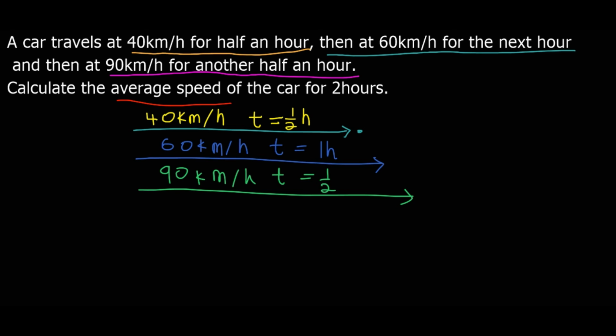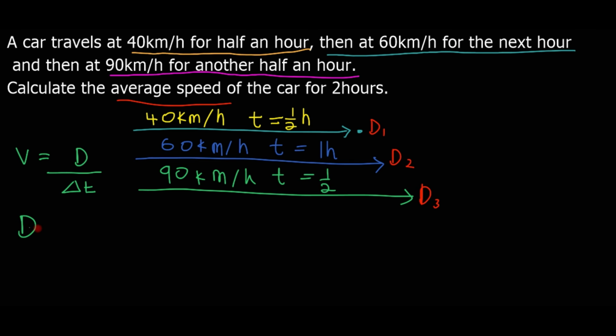This problem is like the previous one, but the only difference is that this one has 3 situations, and they have the same direction, but it's the same thing. We need to find this distance, and this distance. Let's say distance 1, distance 2, distance 3, and then we will add all their times. We will use the same formula. We know that v is equals to distance divided by time.